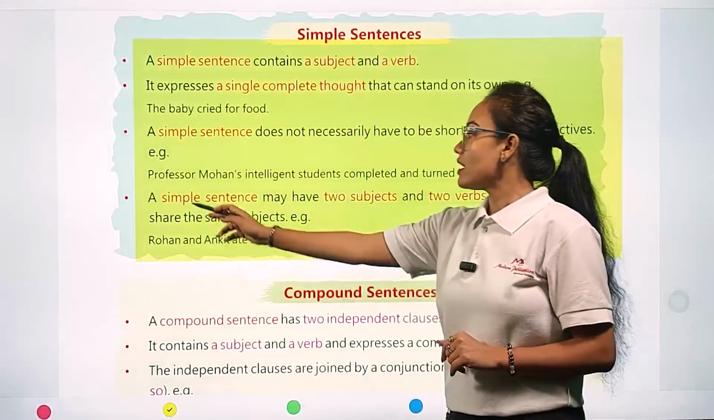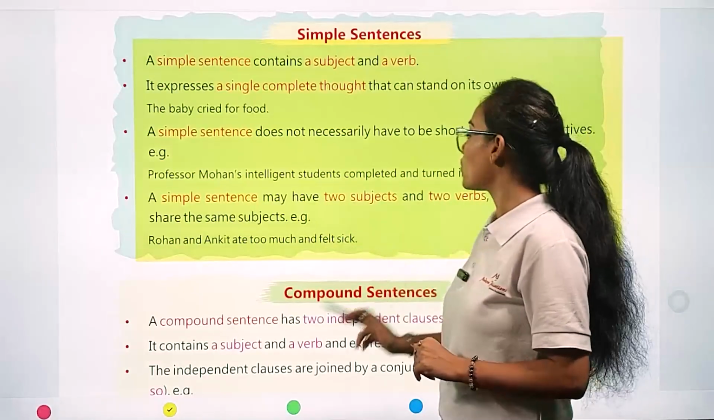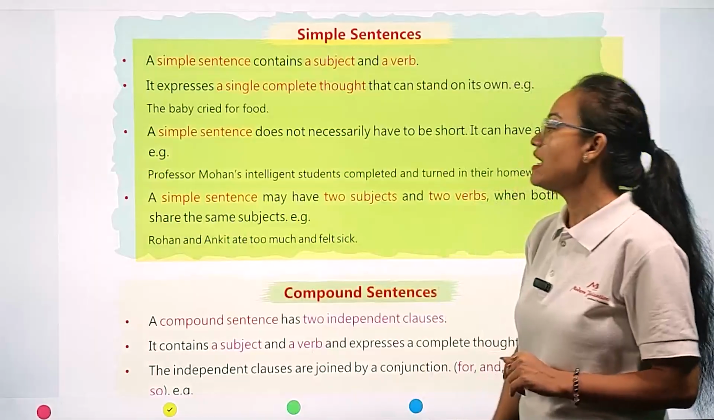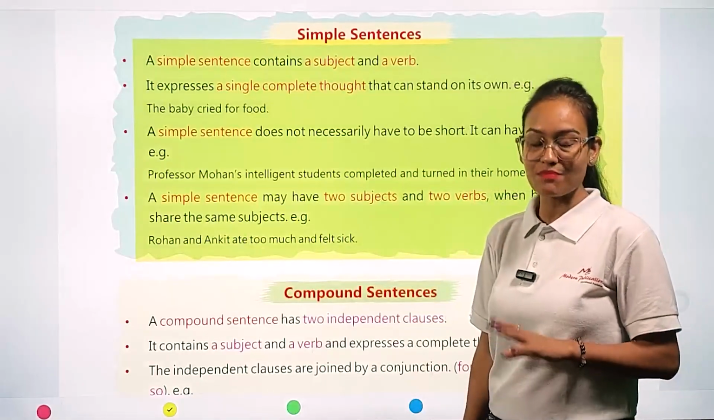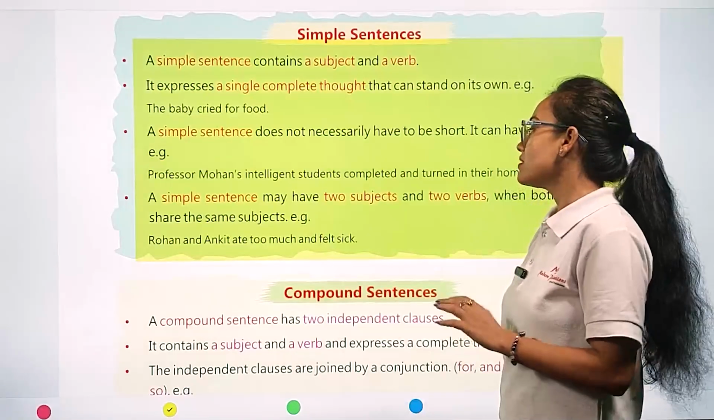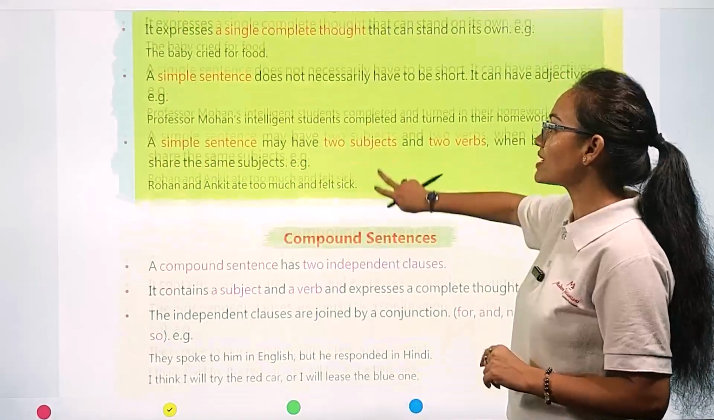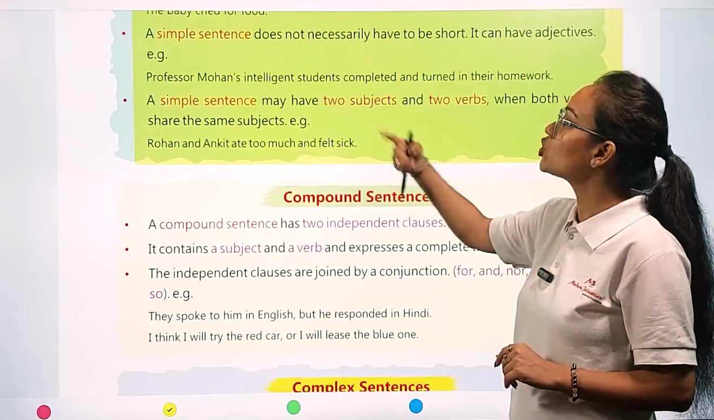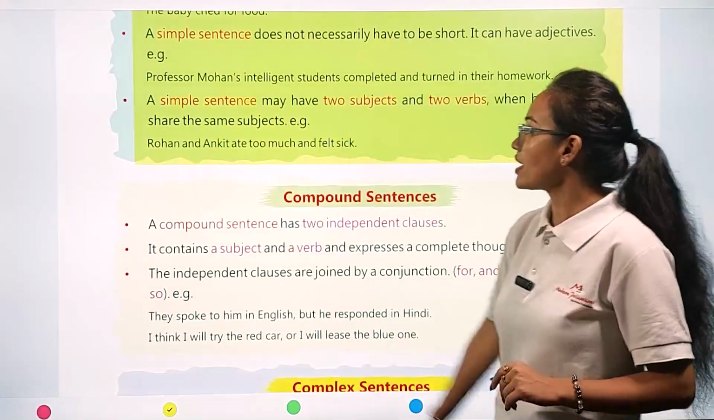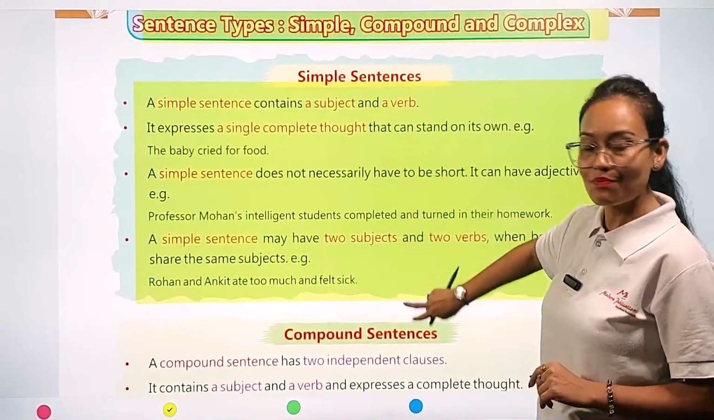A simple sentence may have two subjects and two verbs when both verbs share the same subject. In the case of a simple sentence, my dear students, sometimes they contain two subjects and also two verbs. Example: Rohan and Ankit ate too much and felt sick. So here Rohan and Ankit are two subjects. This is our simple sentence.